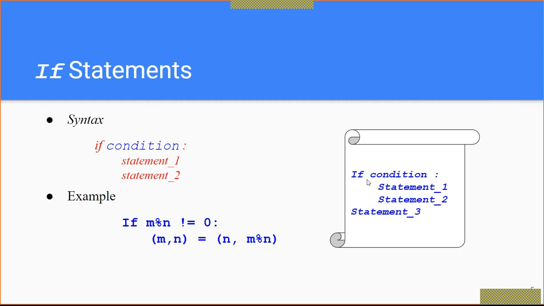Second, we put opening and closing curly brace after loops, and third, we put opening and closing curly brace after a function. So if you remember, these three situations are there in C programming where we put opening and closing curly brace. That same thing we are replacing in Python with the colon and the indentation.